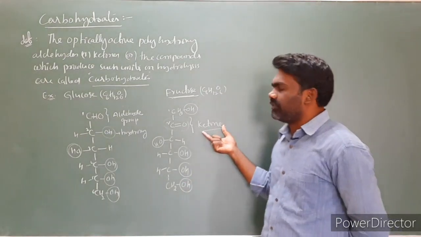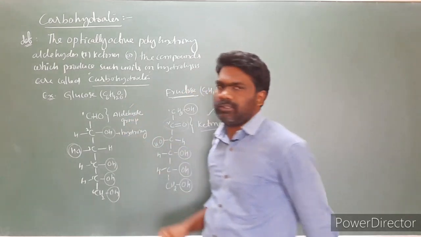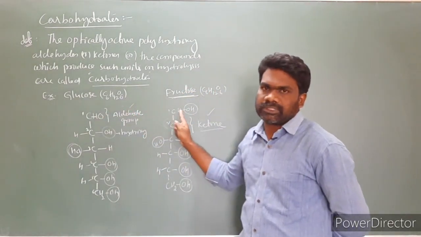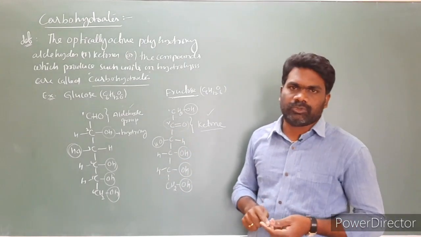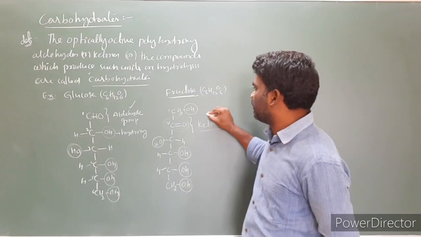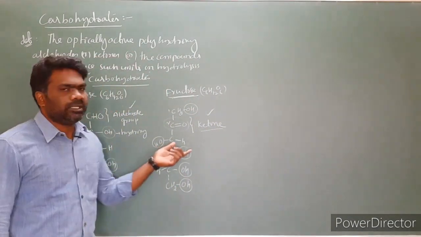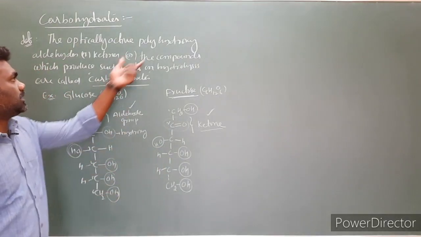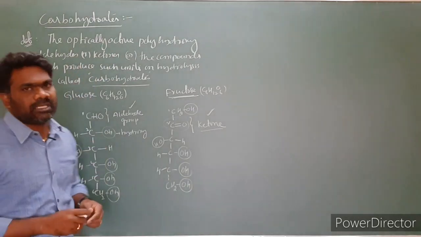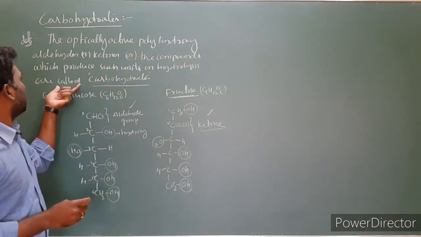And in this case the functional group is ketone. In the case of glucose the functional group is aldehyde. So here is aldehyde, here is the ketone. So glucose and fructose are polyhydroxy compounds. In glucose the functional group is aldehyde, in fructose the functional group is ketone. That is the main difference between aldehydes and ketones. So carbohydrates are polyhydroxy aldehydes or ketones, and the compounds which produce such units on hydrolysis.